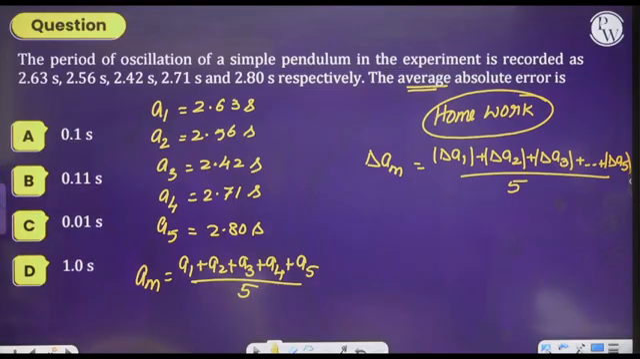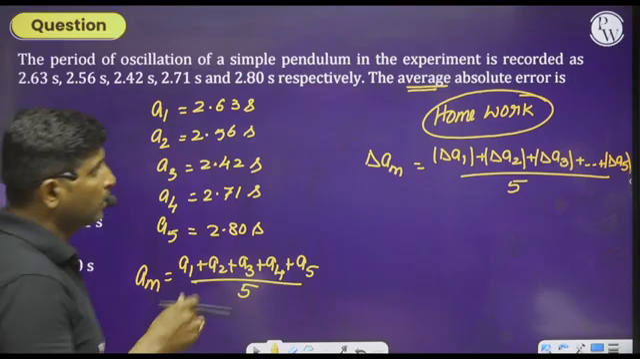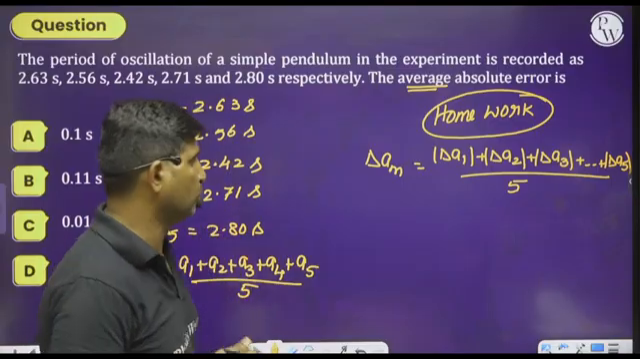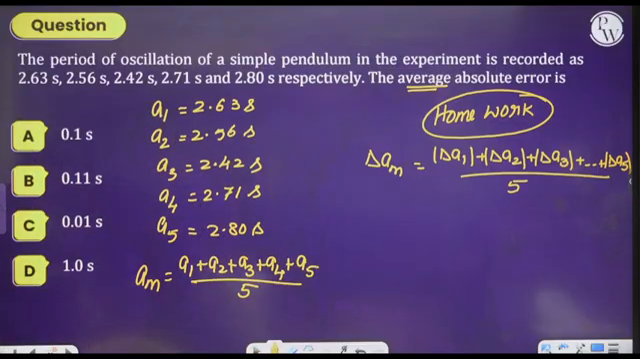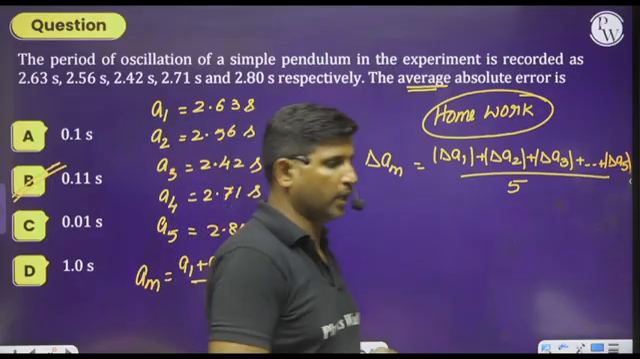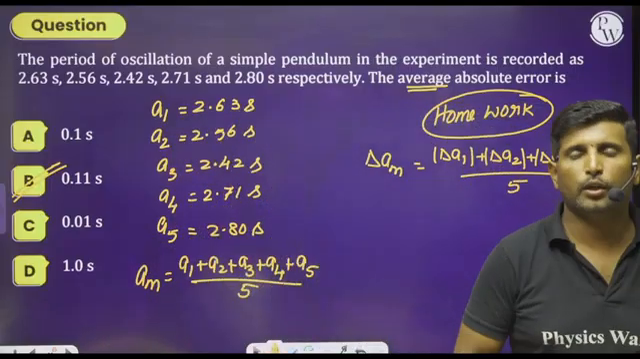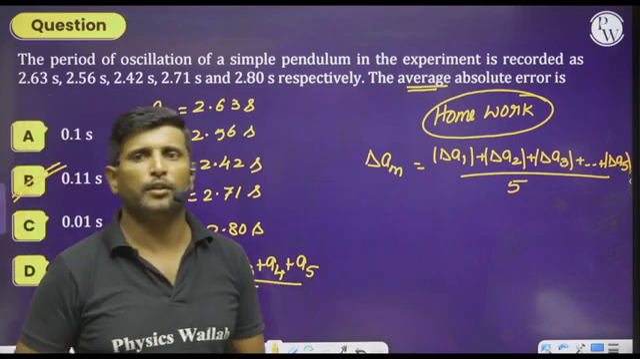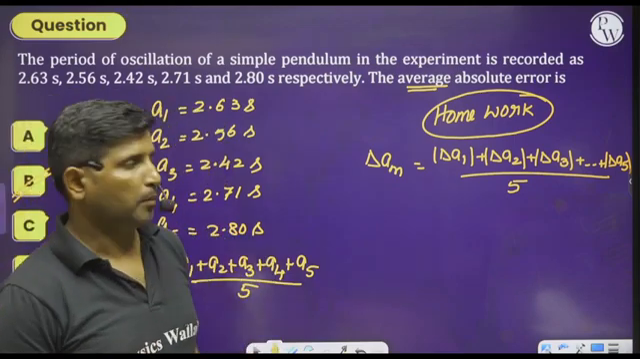Then you will get the A mean, that is the true value. After getting the true value, calculate the error in each and every trial. Use the formula I have given to you, and definitely you will get it. Finally you will get the answer as 0.11 second. I hope you can do this problem easily. This is one of the previous NCERT problems.